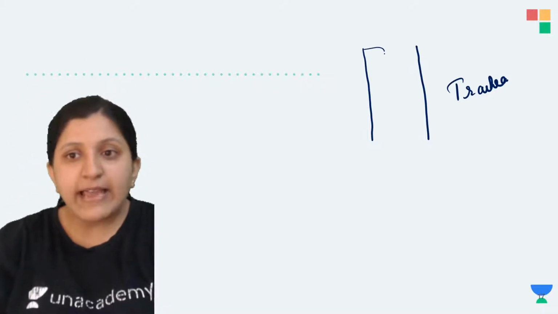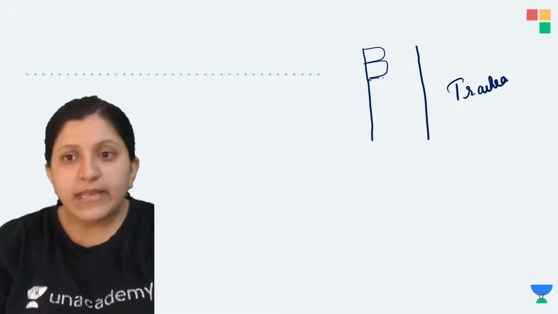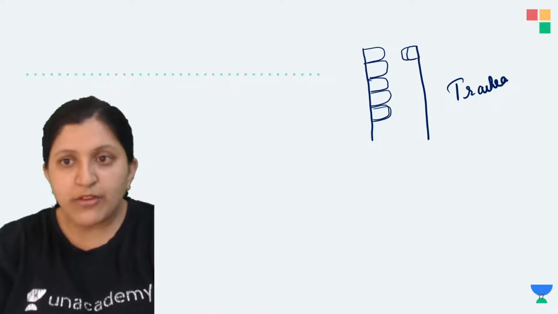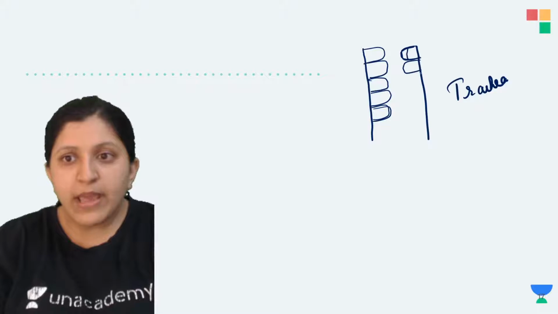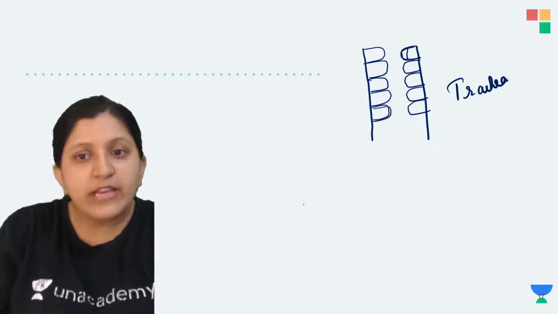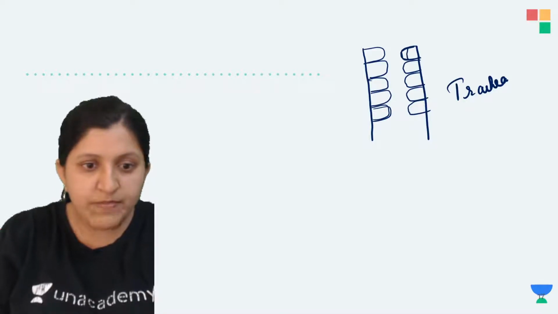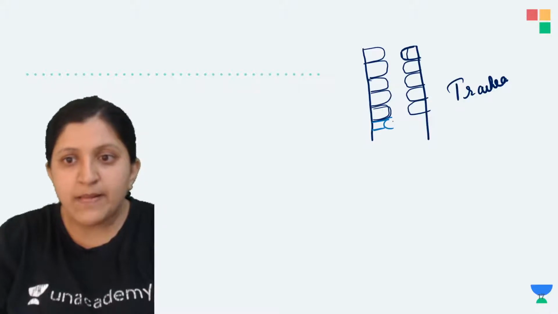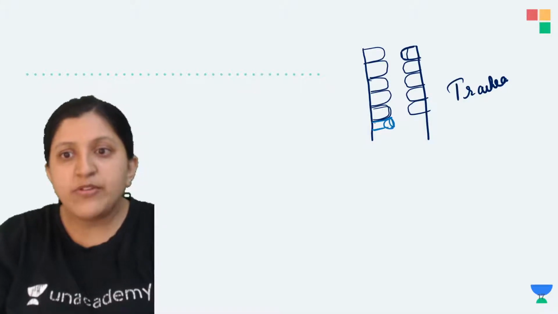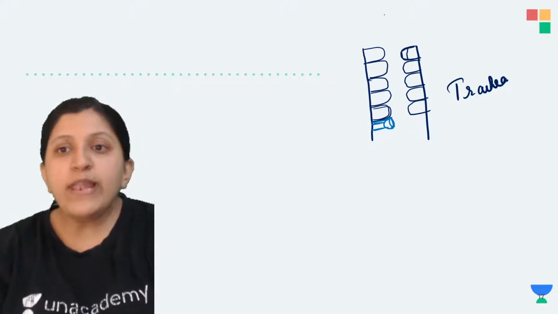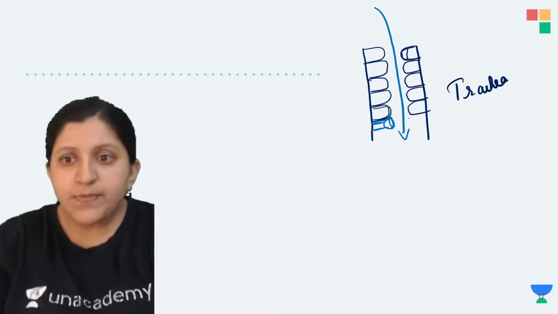The trachea is lined by a particular epithelial tissue. It is lined by an epithelium, so this is a columnar. On this side also you can find a columnar epithelial tissue, and along with that there are some goblet cells. These are single cells which are called goblet cells, because they are responsible for the synthesis of mucus.